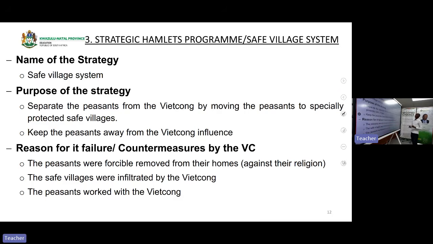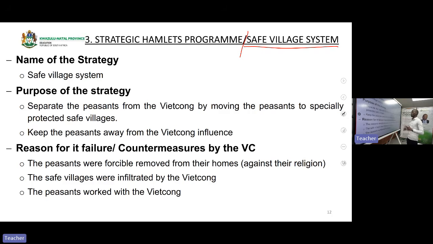Now, let's go to the strategies that were used by the USA in trying to fight Vietnam. I said, class, this essay is about the USA strategies that they used to fight the guerrilla fighters in South Vietnam, to fight the corrupt government of the Viet Cong. Now, let's start with the first one. The first one is the safe village system, or the strategic hamlets program.